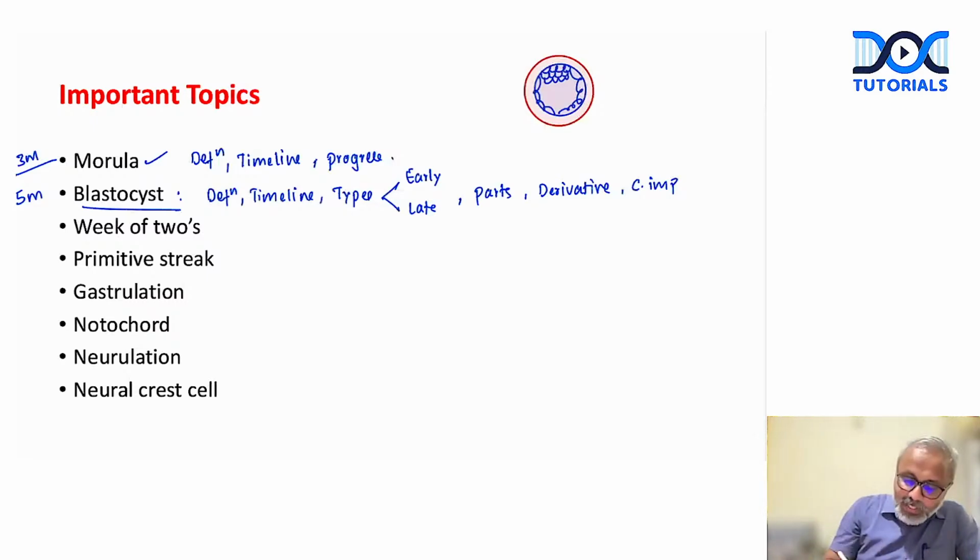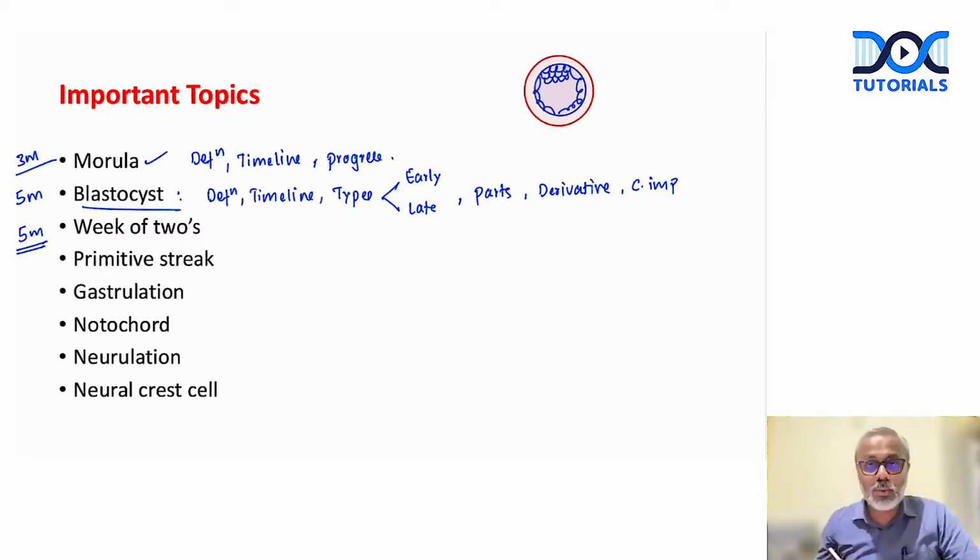Done. Right. Then the next important question is week of twos. How do we summarize the changes that occur in week of twos? What happens to the trophoblast? What happens to the embryoblast? What happens to the development of fetal membranes, fetal cavities, the extraembryonic mesoderm? All these need to be summarized.